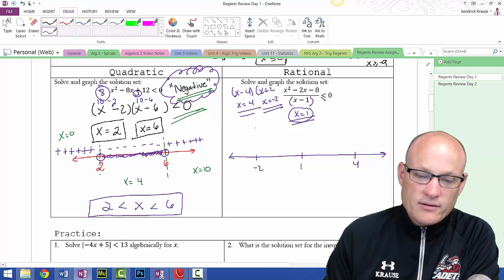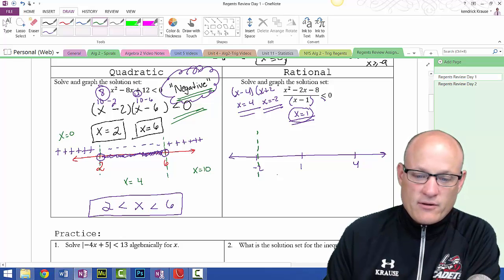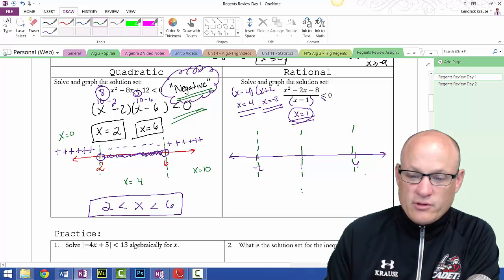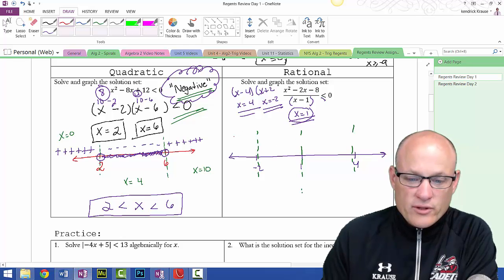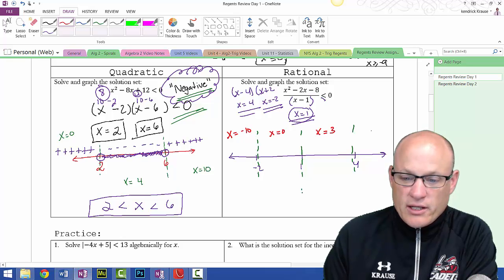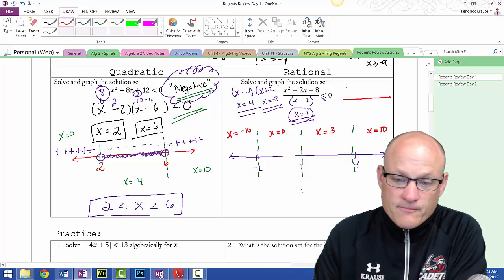So now I've got 4 areas to check: to the left, in between these two, in between these two, and to the right. Let me grab my red pen. Over here, I'm going to test x equals -10. Here, I'm going to test, because I can, x equals 0, x equals 3, and x equals +10, just to see what happens. All right, so let me put this over here.